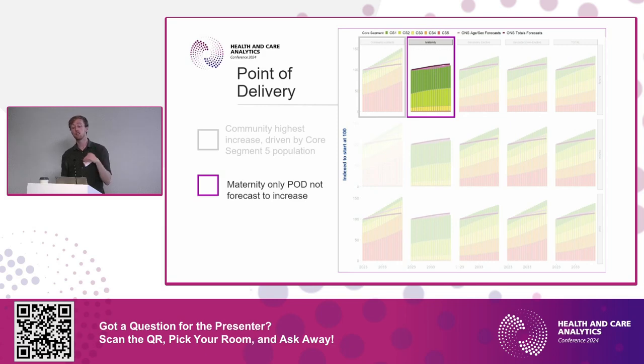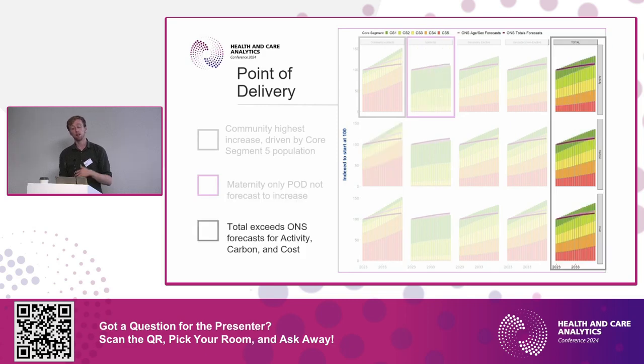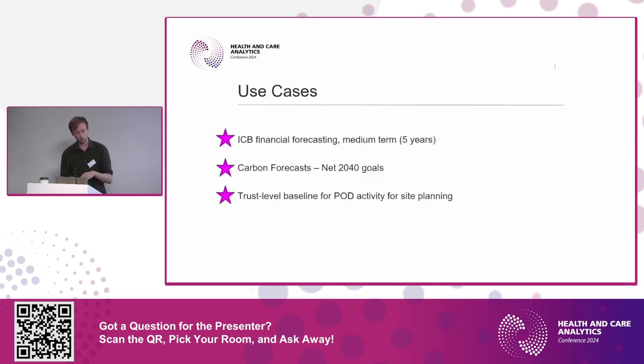So maternity is the only point of delivery not forecast to increase beyond the usual demographic scaling. And the third thing is that the total across all points of delivery is vastly exceeding the ONS forecasts if we were to just look at a population or even a demographic level. So this is the fact that health state is changing as well.